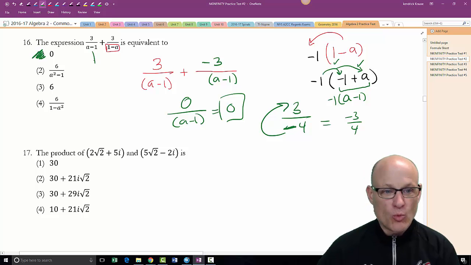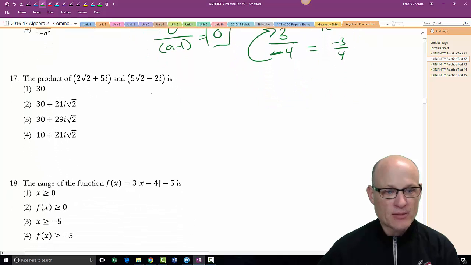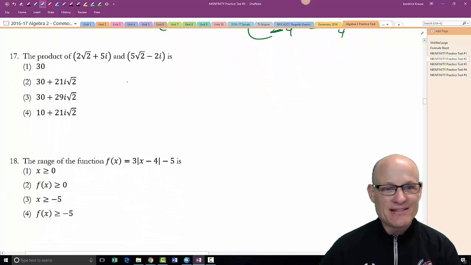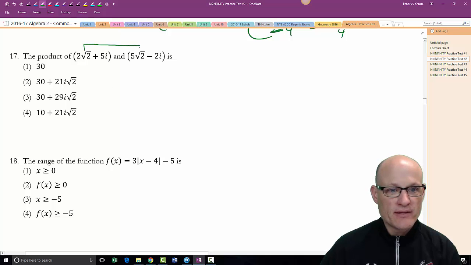By the way, don't put in 1 for a. You'd have lots of problems. It would crash. Product. Product means multiplying. These we need to multiply together. So multiply these two together. 5 times 2 is 10. The square root of 2 times the square root of 2 is just 2.